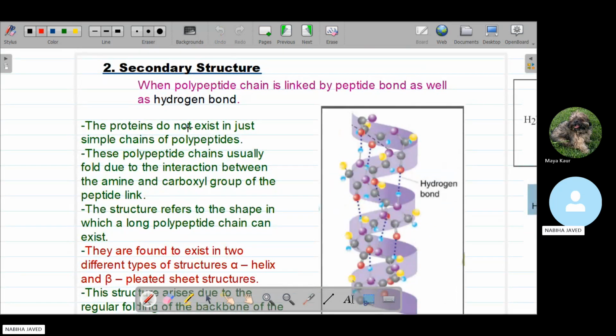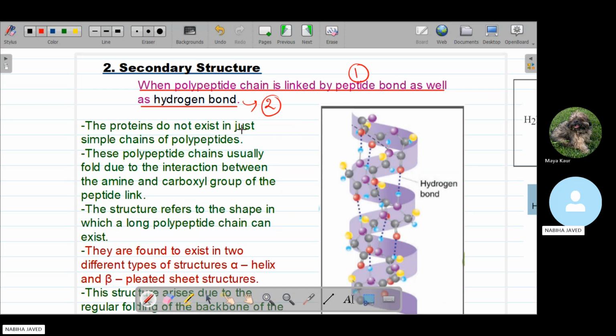So when the polypeptide chain is linked by the peptide bond as well as the hydrogen bond, this means that in the secondary structure of the protein, we have two types of bonding present. The first one is the peptide bond, as it is already present in the primary structure of protein, and the second one is the hydrogen bonding. So these two are the bonds that are present in the secondary structure of protein.